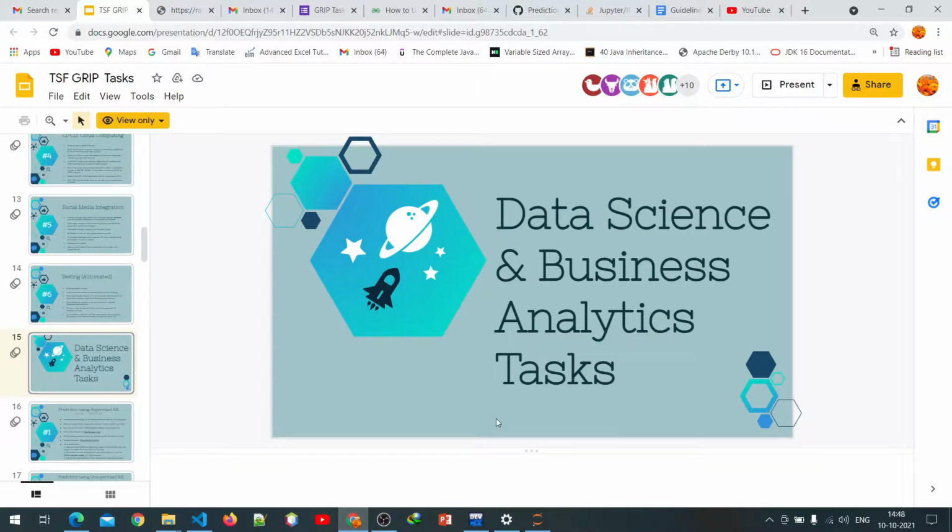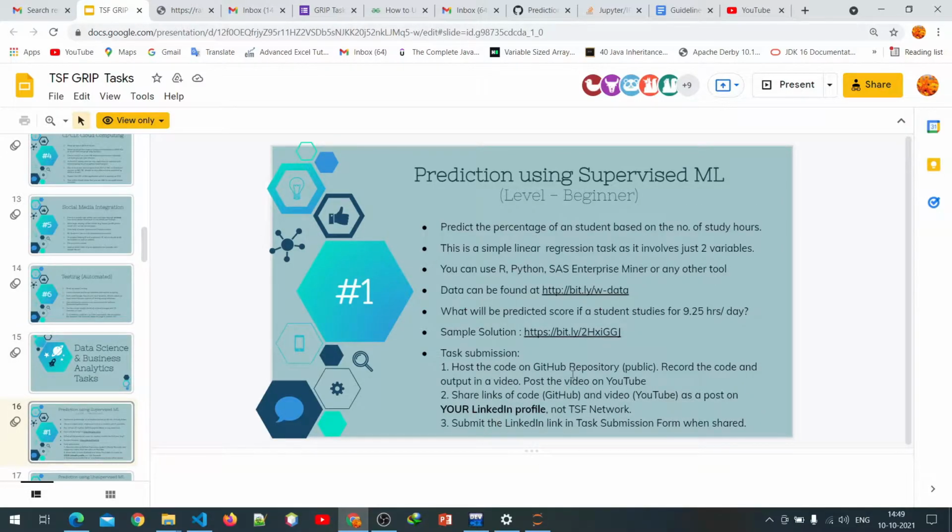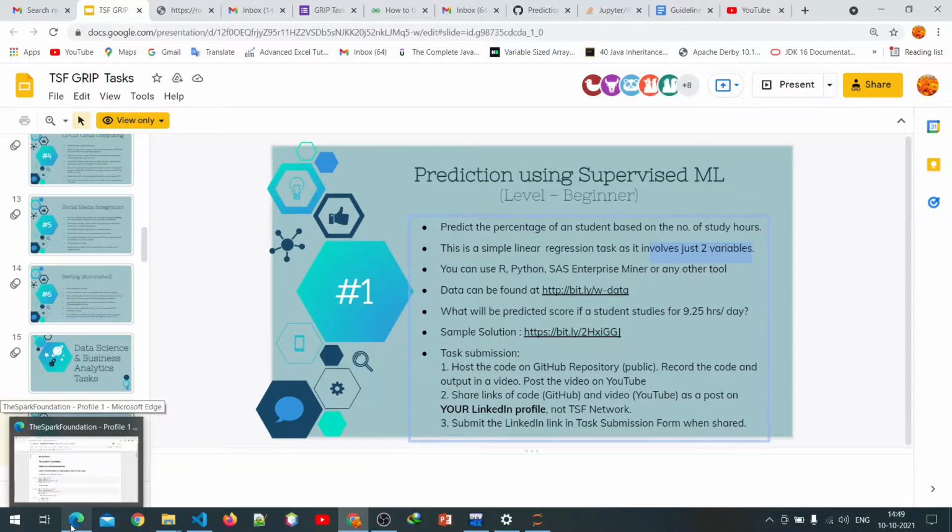Hello everyone, in this video I am going to present the solution of my first task in data science and business analytics. In this task we have to predict the percentage of a student based on the number of study hours using supervised machine learning. This is a simple linear regression task as it involves two variables. The first one is study hours and the second one is student marks.